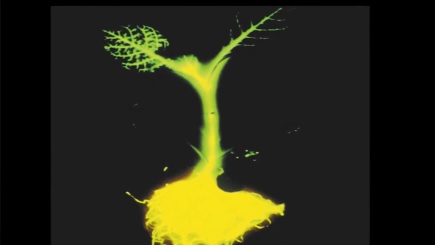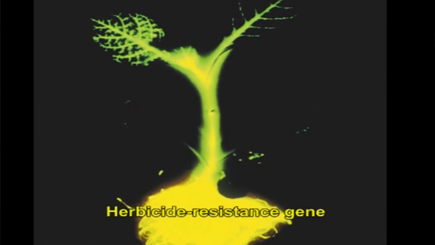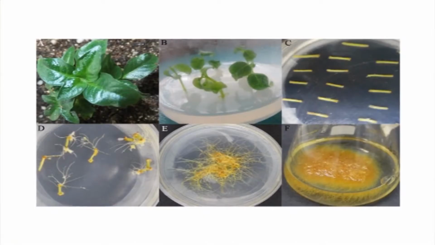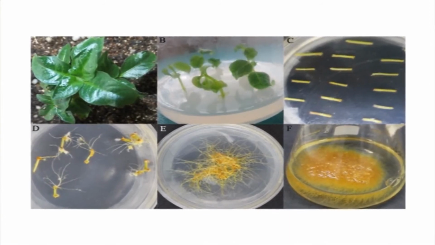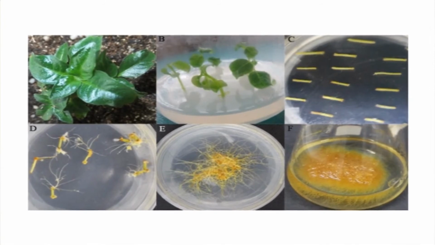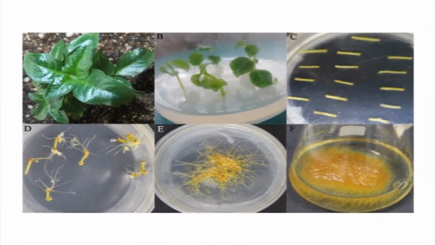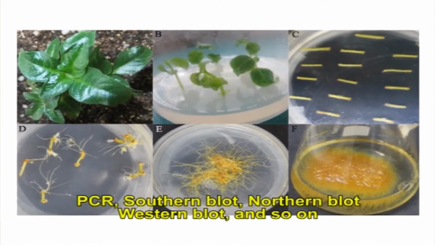Once the selection is complete, subsequent maintenance of the marker in the transgenic plant is not needed. The marker genes must be eliminated, as the herbicide resistant gene may be transferred to bacteria or to weeds. The elimination of the marker enables the transgene to function and express properly. Integration and expression of transgenes are further confirmed by molecular techniques like PCR, Southern blot, Northern blot, Western blot and so on.